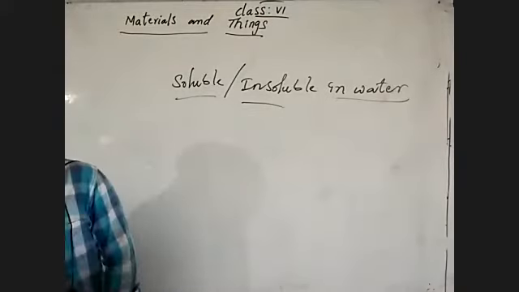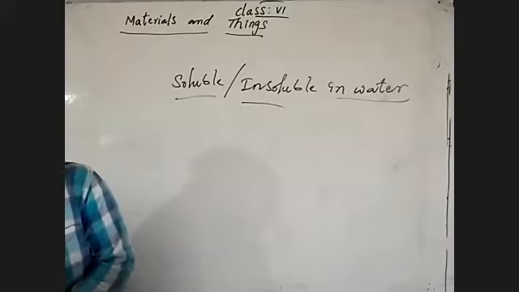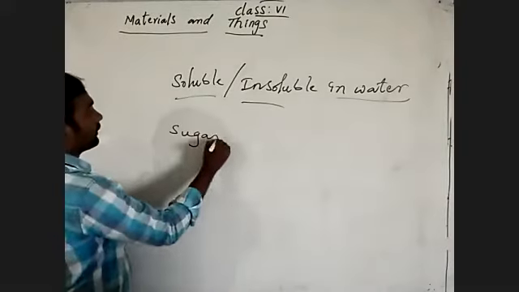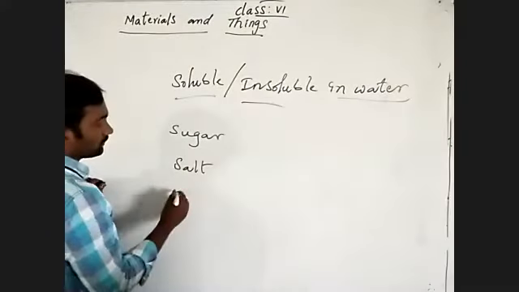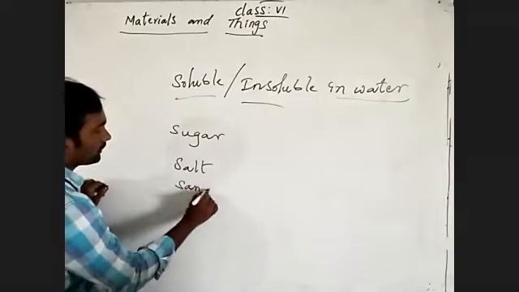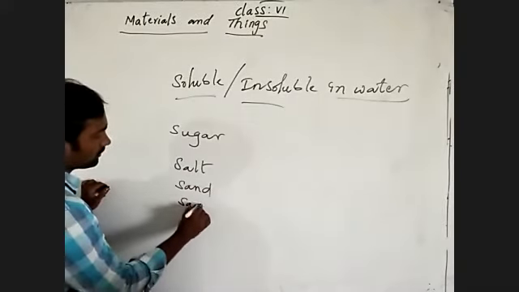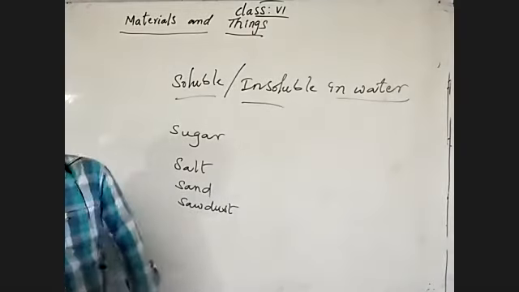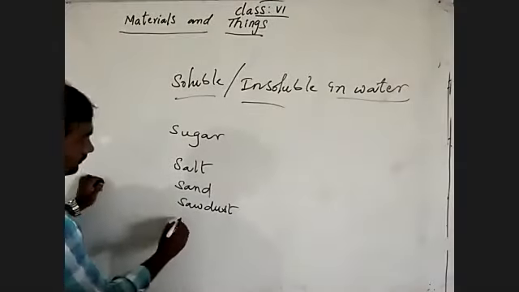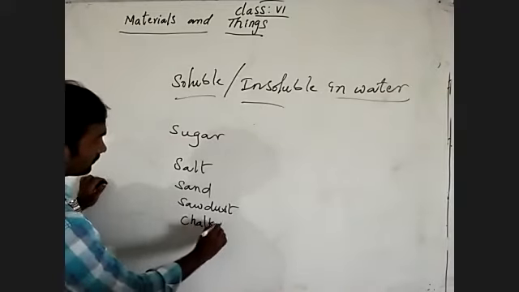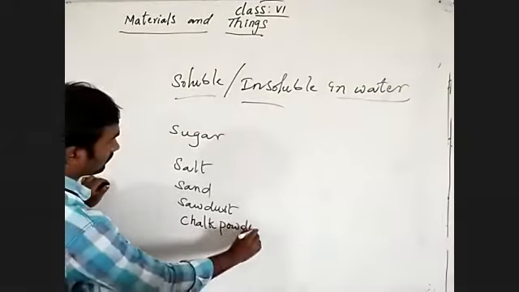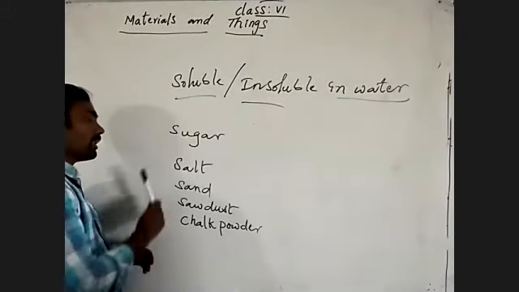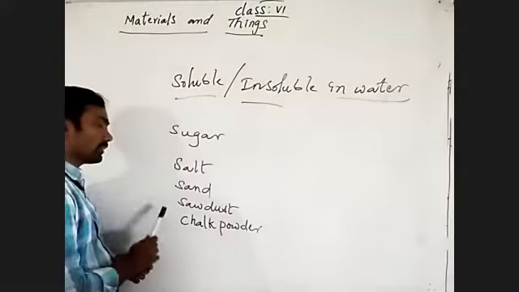Take sugar, salt, sand, sawdust, and chalk powder. These are the materials I am collecting: sugar, salt, sand, sawdust, chalk powder.